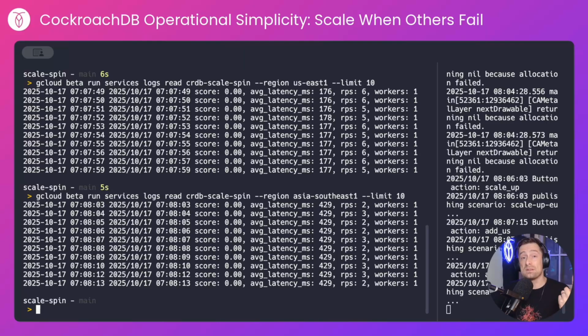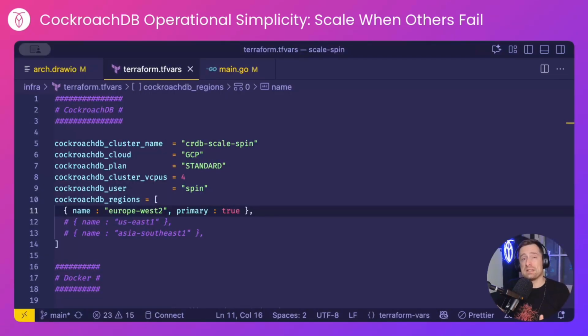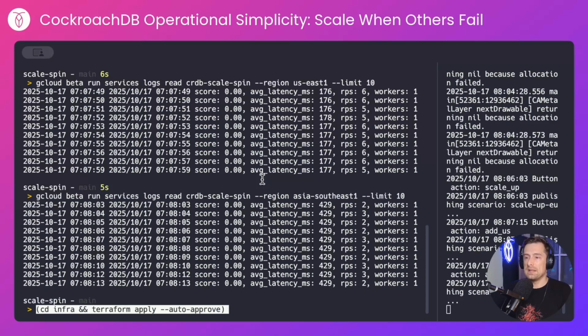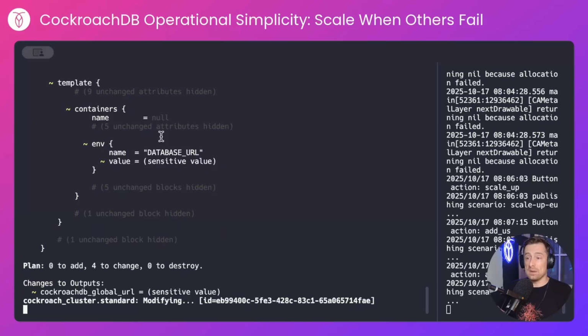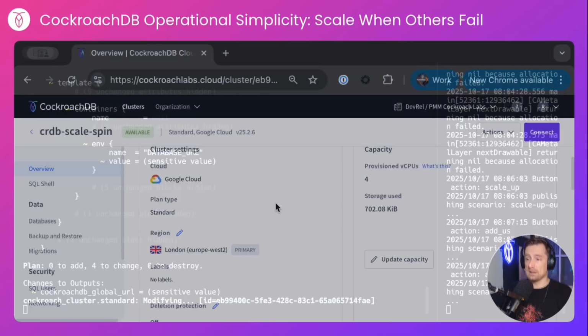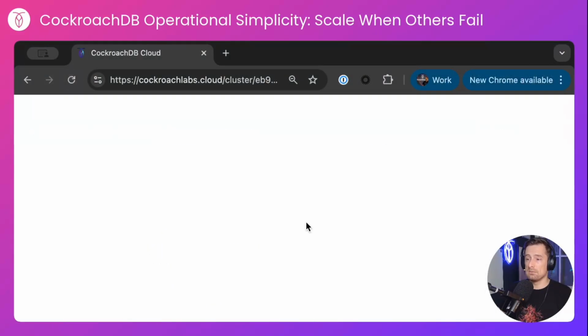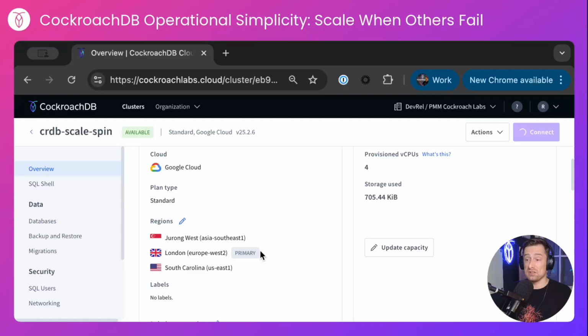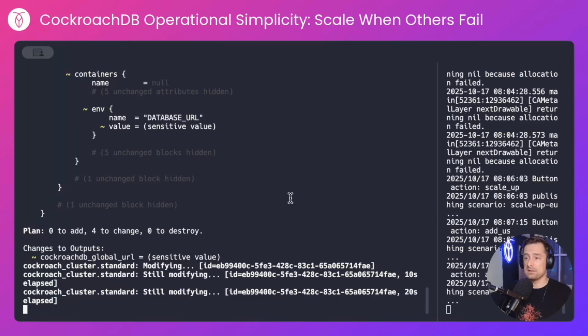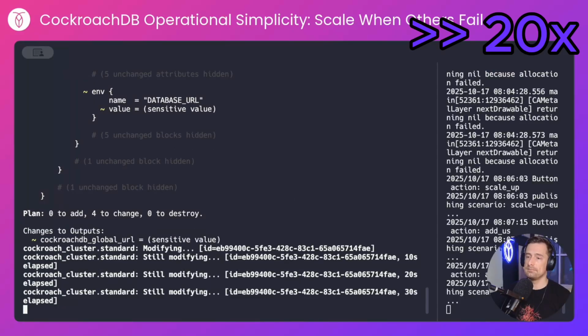Now I'll show you how easy it is to scale CockroachDB across the world and bring those latencies right down and bring those Apdex scores way up. And the first thing I'll do is to update CockroachDB to be multi-region. And let's apply that now. So we're now applying that change. We're modifying the cluster. If I refresh the UI, we'll see that that change has already been made. And in a few more seconds, that change will be complete.